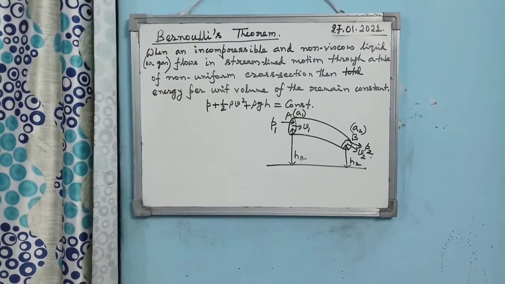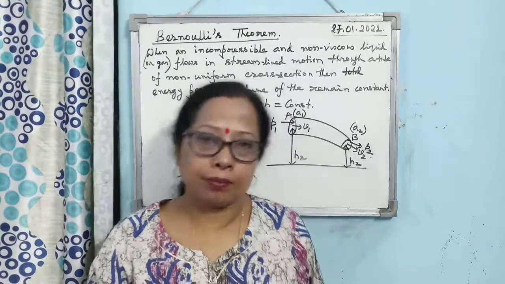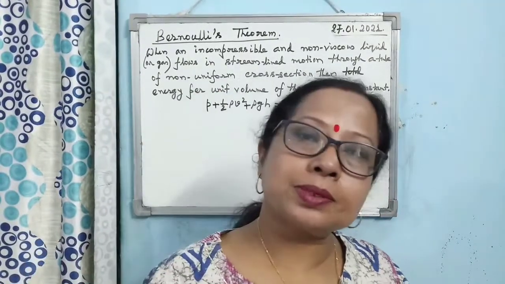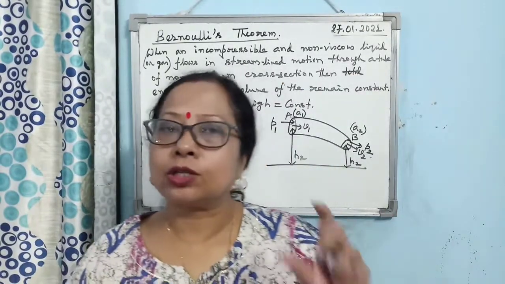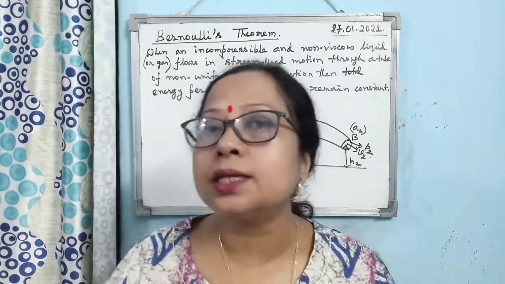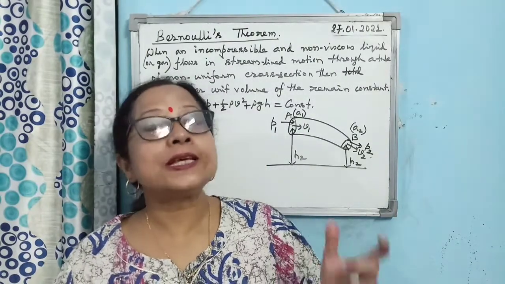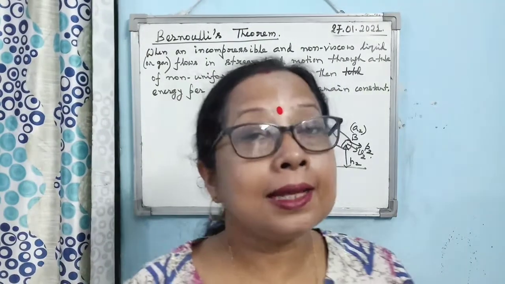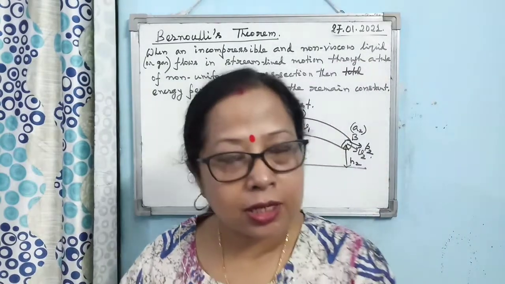Next, another very important topic, concept-wise and exam-wise, is Bernoulli's theorem. Now, the statement of the equation of continuity and the statement of Bernoulli's theorem are almost the same, with a difference of only one or two words. In the case of Bernoulli's theorem also, when a non-viscous and incompressible liquid flows in streamlined motion through a tube of non-uniform cross-section, then in the principle of continuity we say the product of cross-section and velocity remains constant.